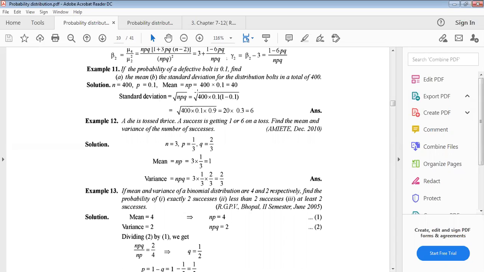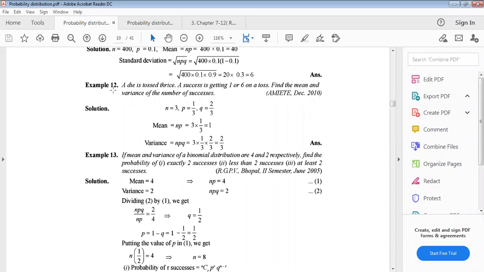Now standard deviation is the square root of npq. That means the square root of our variance. From the properties of binomial distribution, we get this. q equals what? 1 minus p. p equals 0.1, so 1 minus p is 0.9. Just putting the values, we get the result.